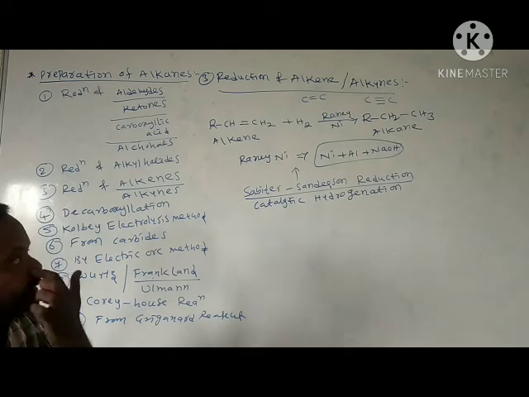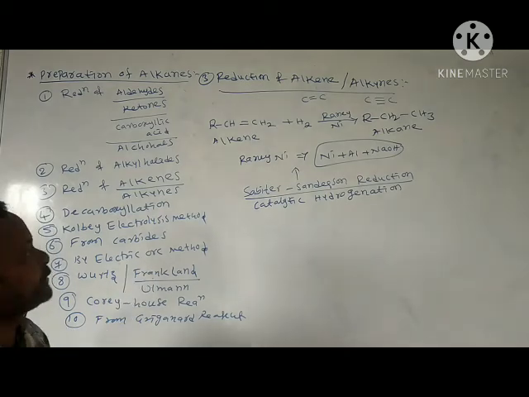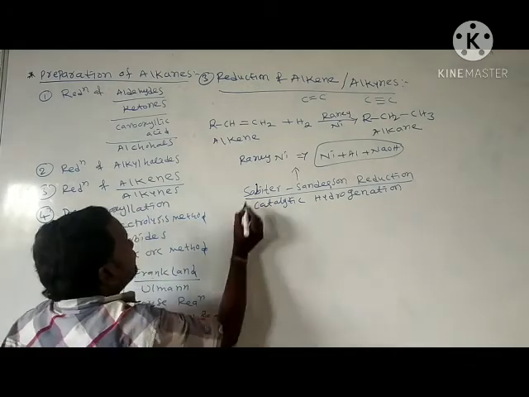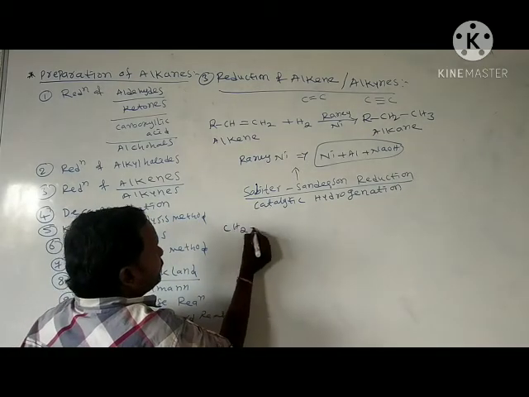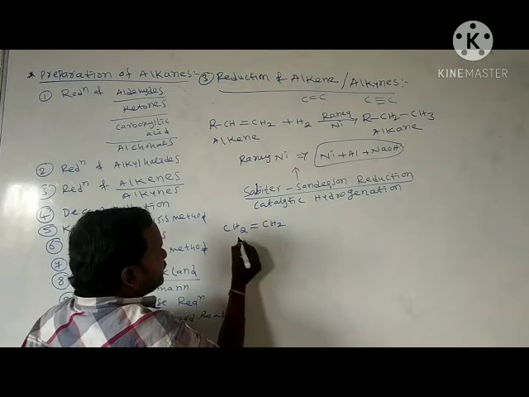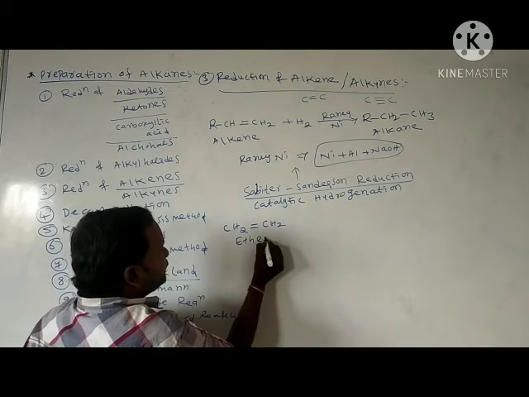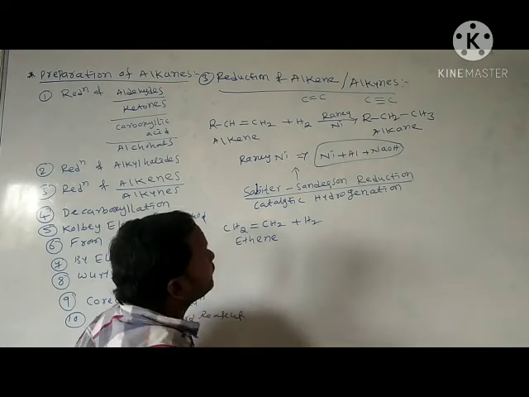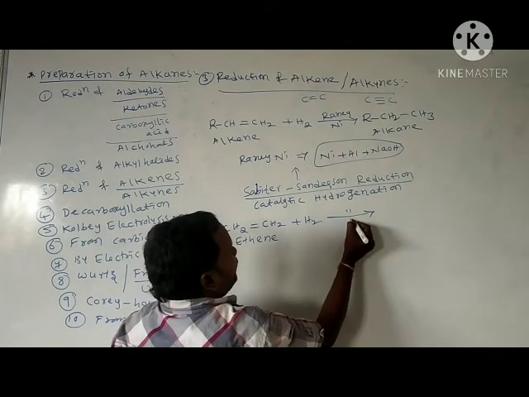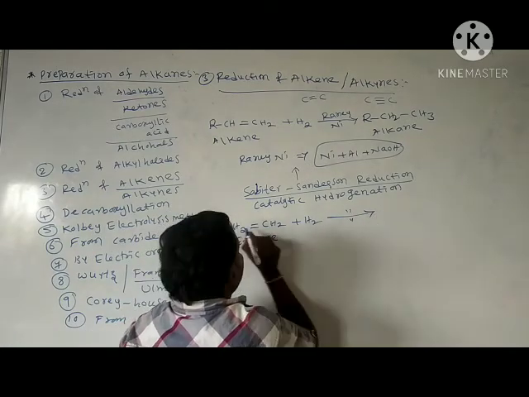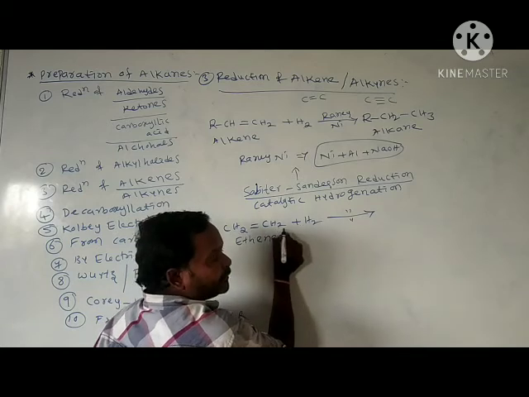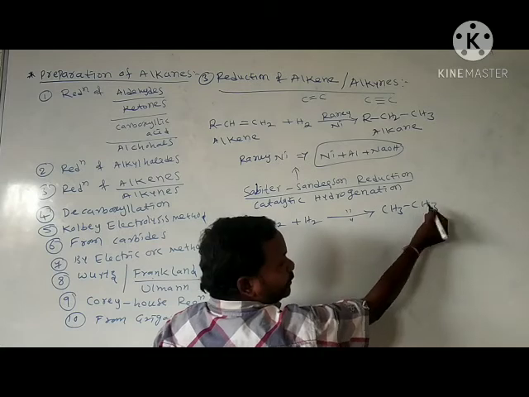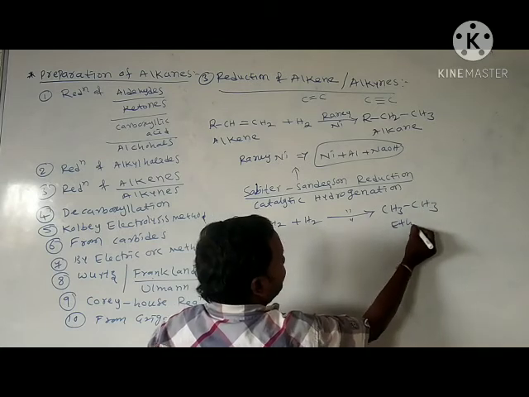Catalytic hydrogenation. We call this catalytic hydrogenation. Next, take one specific example: CH2=CH2, which we call ethene. Add hydrogen in the presence of Raney nickel. Here add one hydrogen, here add one hydrogen, and remove the double bond. That means keep only the single bond. This is ethane.